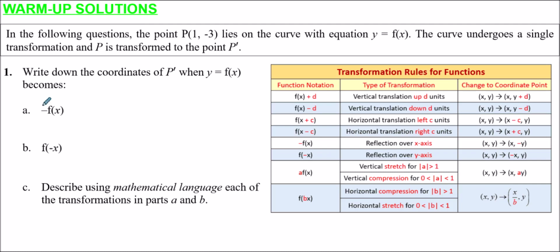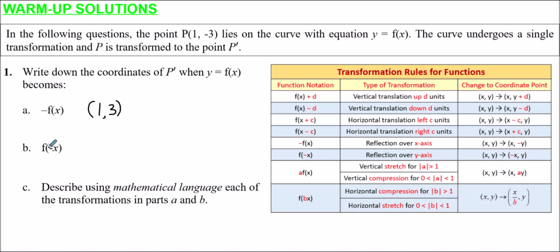And so all that happens here is it affects the y-coordinates, which are multiplied by -1. The x-coordinates are invariant, so P, we stay here, I wanted a black colour. So P, the x-coordinate of P stays at 1, but the y-coordinate gets multiplied by -1. So -3 multiplied by -1, that becomes 3.